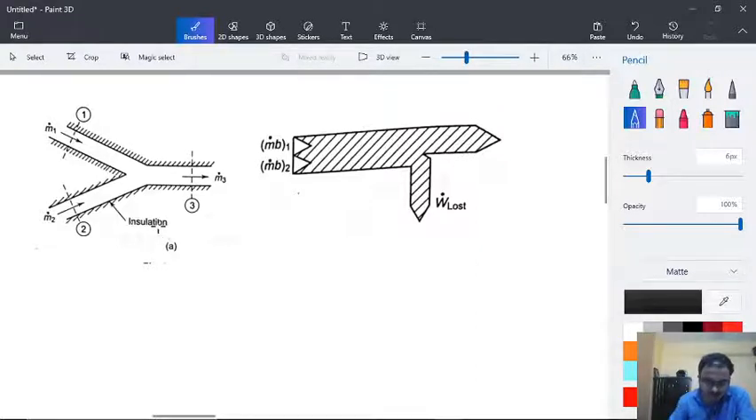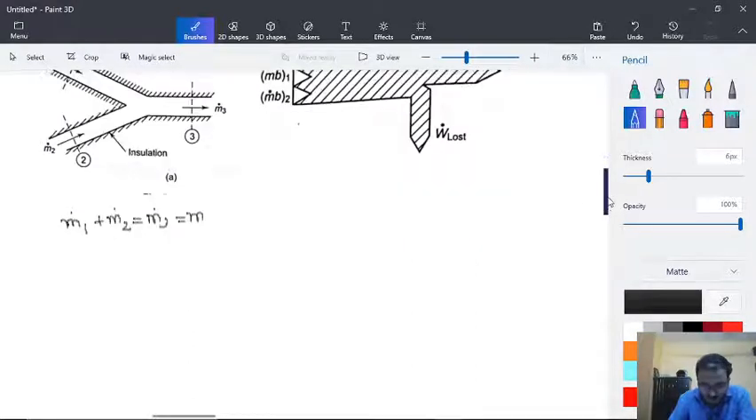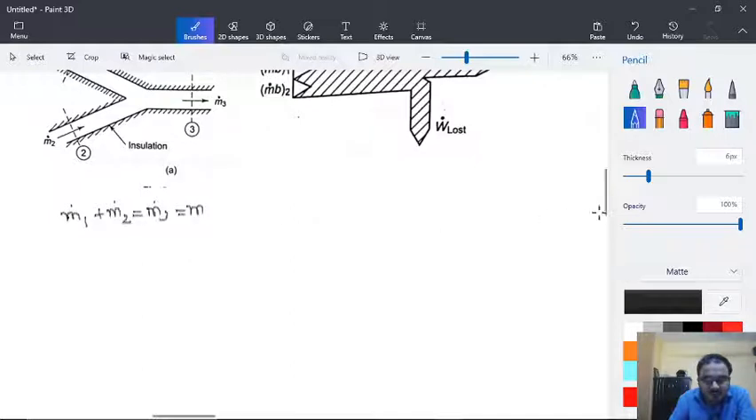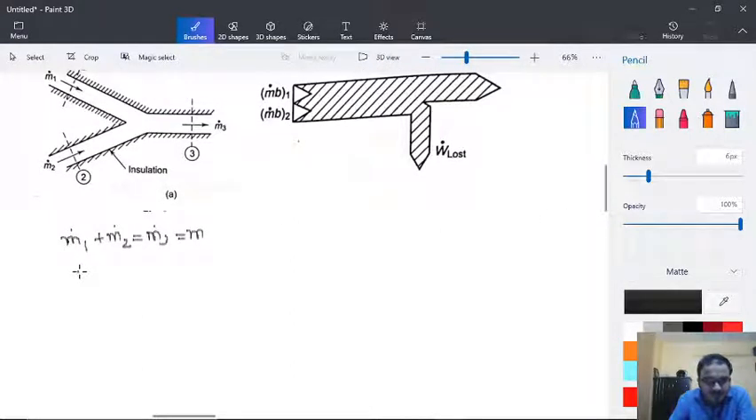So let's write down the formulas: M1 dot plus M2 dot is equal to M3 dot, as you can see very well from the figure also, which is equal to M dot, let us say. Now let us define a fraction, just like the dryness fraction that we have. Let us say x is equal to M1 dot divided by M1 dot plus M2 dot.